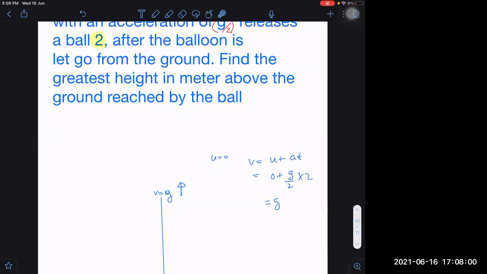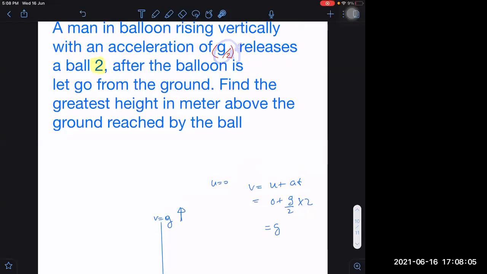Some students apply this wrong logic. They think that the acceleration of the balloon was g by 2 upwards, so even after releasing, it will have g by 2 upwards acceleration. Not like that. Just after releasing, the acceleration becomes minus g, downwards.